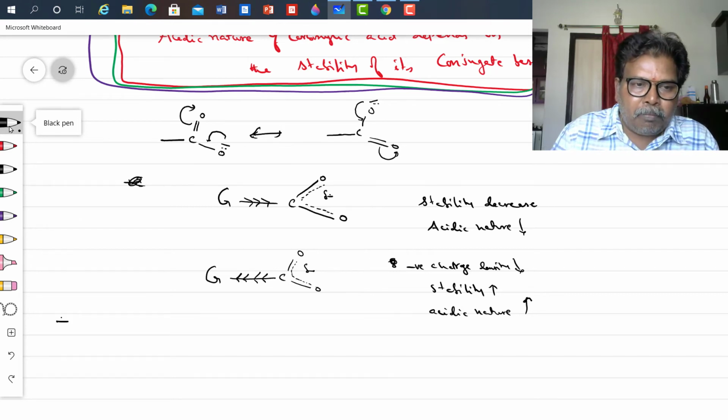Therefore, plus I groups and, in case of aromatic acids, plus M groups